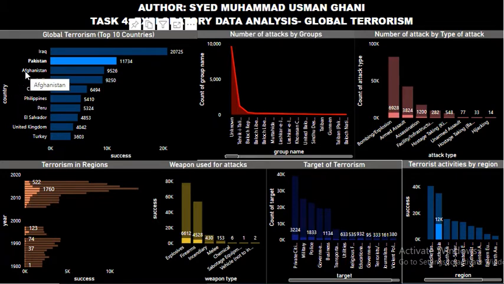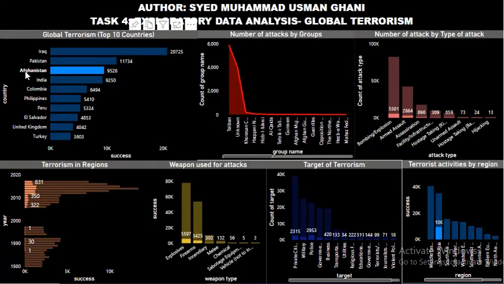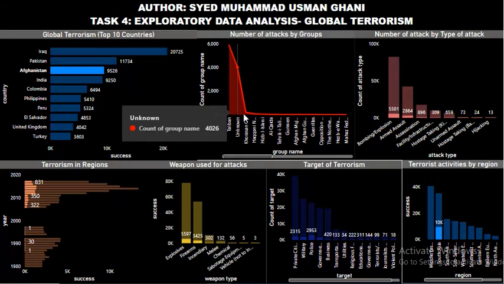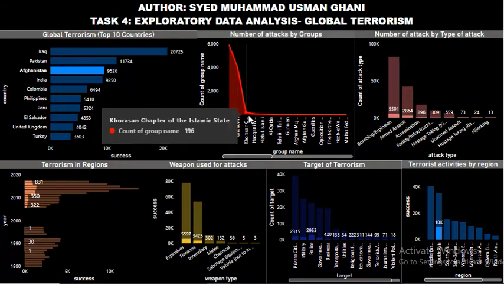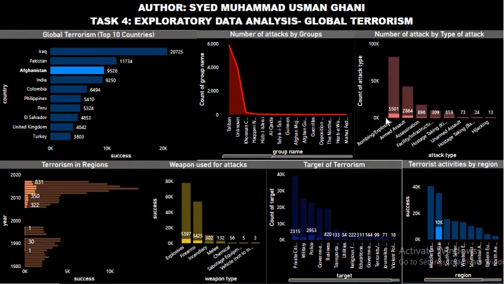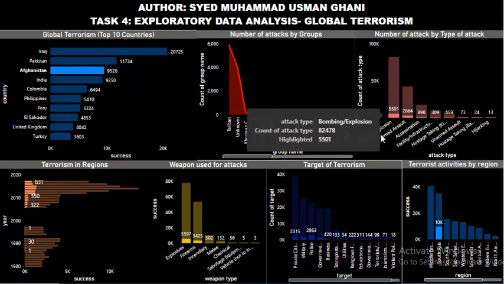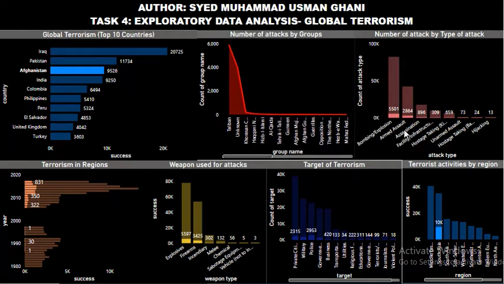And now we will come to Afghanistan. It's another South Asian state. And let's see what are the groups involved in the terrorist activities. They are Taliban, then unknown groups, then Khorasan chapter of the Islamic State. The types of attack mostly done were bombing or explosion, armed assault, and assassinations.